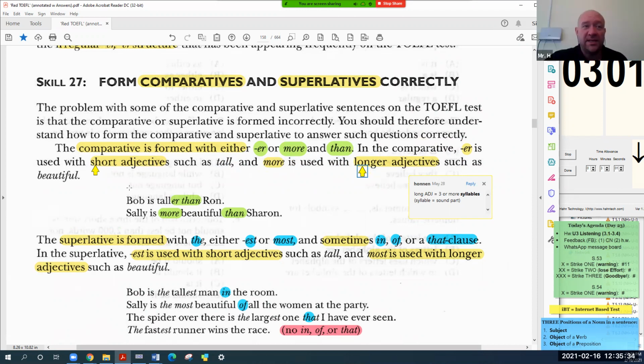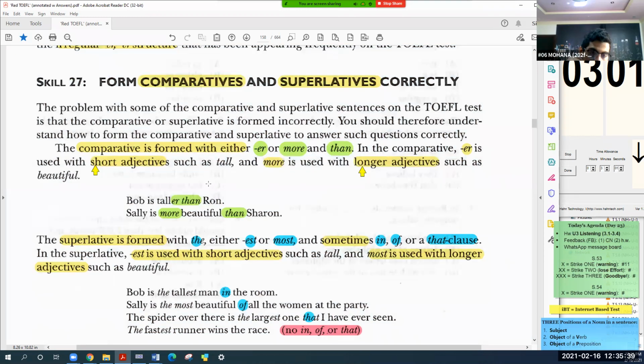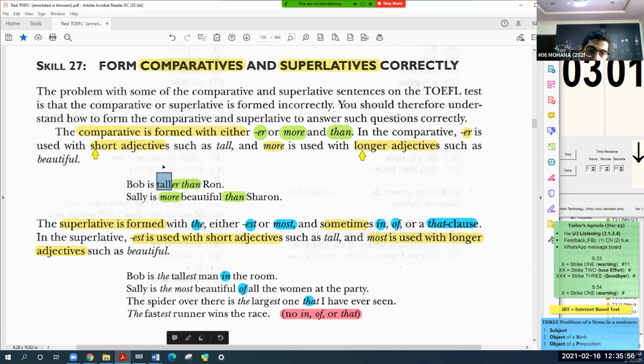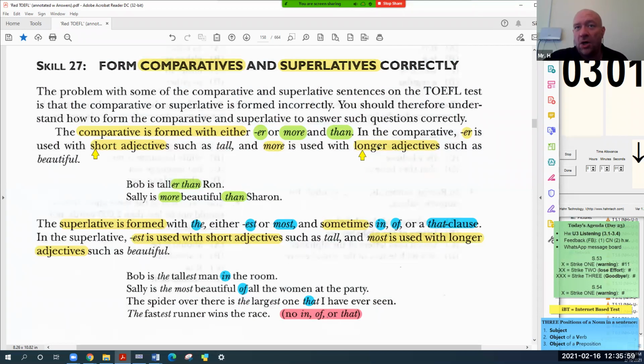All right, Mohana, example. Bob is taller than Ron. Is this adjective long? No, so we add er. Tall is short.